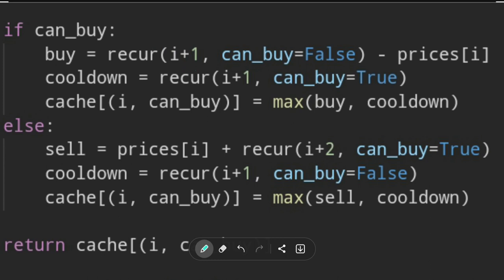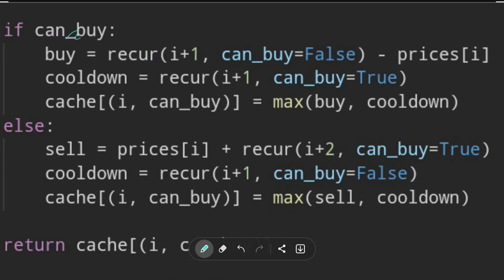Both of these we would give to the recursion to solve for us. We are not going to solve for I+1. We are going to let the recursion solve for I+1, and I think it's easier to think of it this way than to draw the tree and to get complex with it. Okay, so if we can buy, then we ask the recursion, hey recursion, please solve it for I+1. But can you buy on the day of I+1? Of course not, because we just bought, so we can't buy the stock twice.